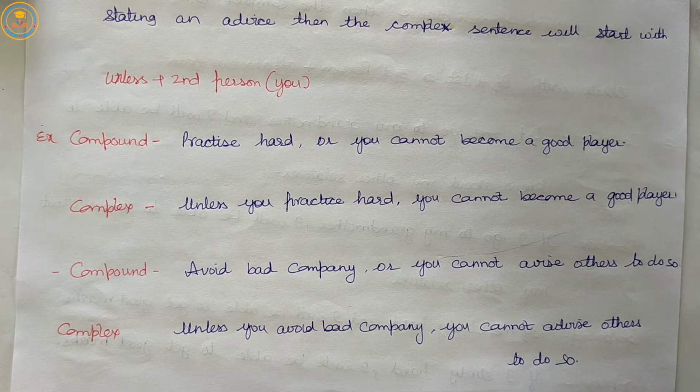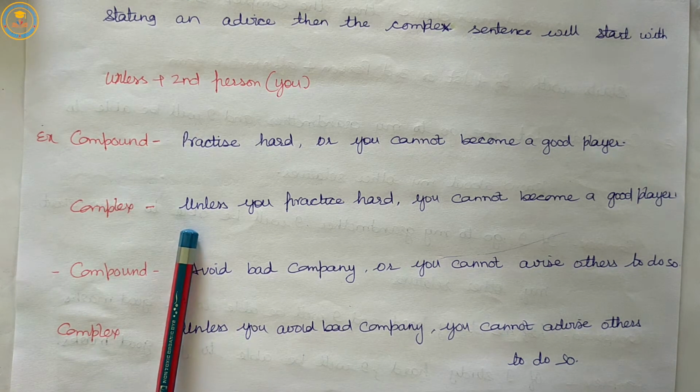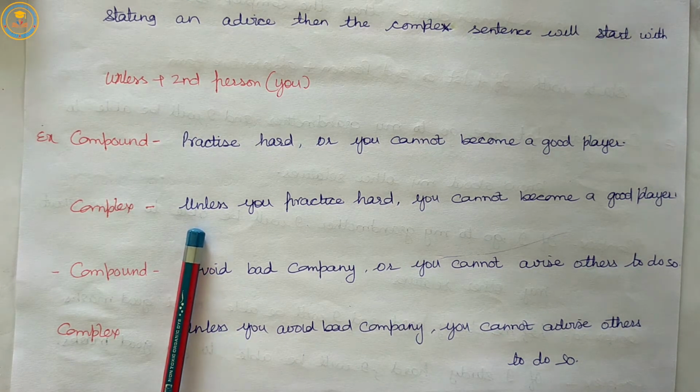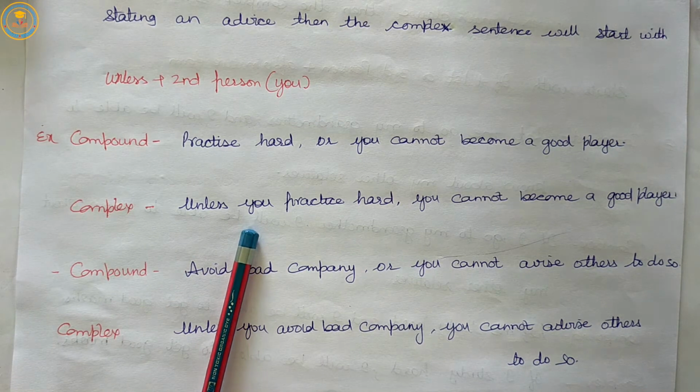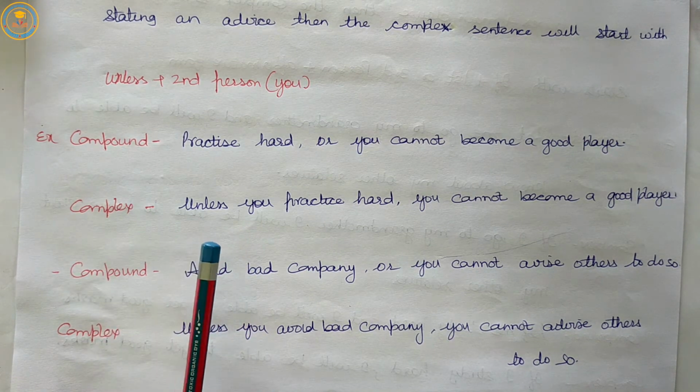So, the 10th rule tells us about the use of "or" in the compound sentence with having an advice. While transforming it into a complex sentence, we will start our sentence with "unless" plus second person because the advice is given here in the compound sentence.